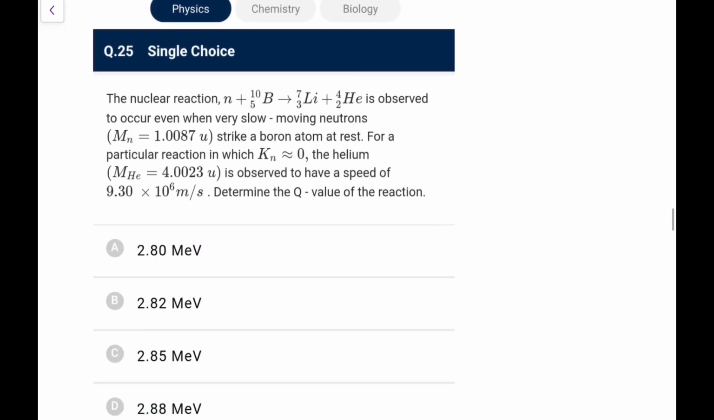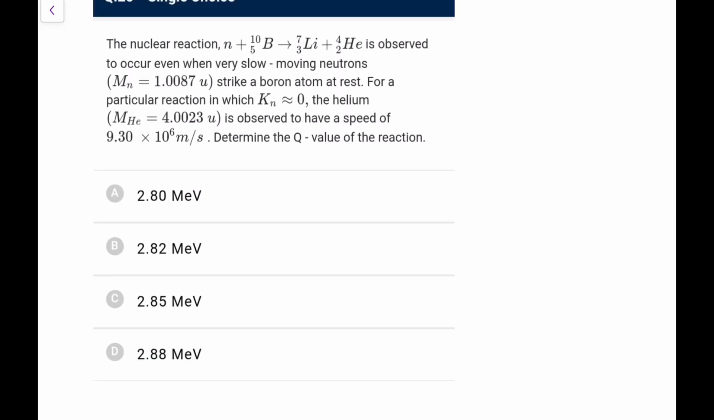Next one. A nuclear reaction is given. A neutron is absorbed by boron 10 and it converts into lithium 7 and an alpha particle. A very slow moving neutron strikes a boron at rest. For a particular reaction with neutron striking with zero speed, helium is observed to have a speed of this much. Determine the Q value of the reaction. So first of all, what would be the Q value of the reaction? You are not given much of the data.